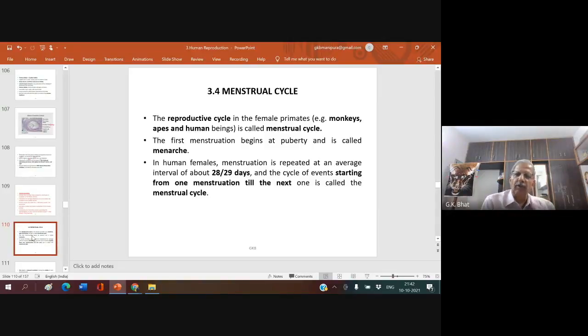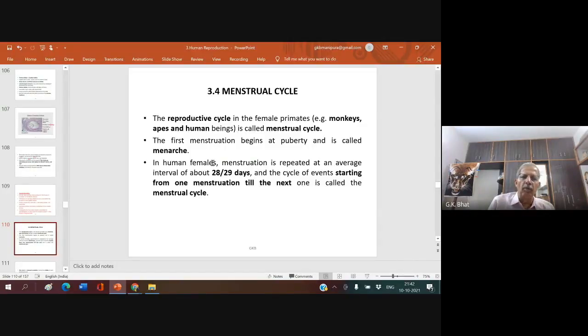The menstrual cycle is especially seen in the female. The reproductive cycle in the female primates, which include monkeys, apes, and human beings, is called menstrual cycle. In contrast to this, you come across estrous cycle in non-primates. The first menstruation begins at puberty and it's called menarche.